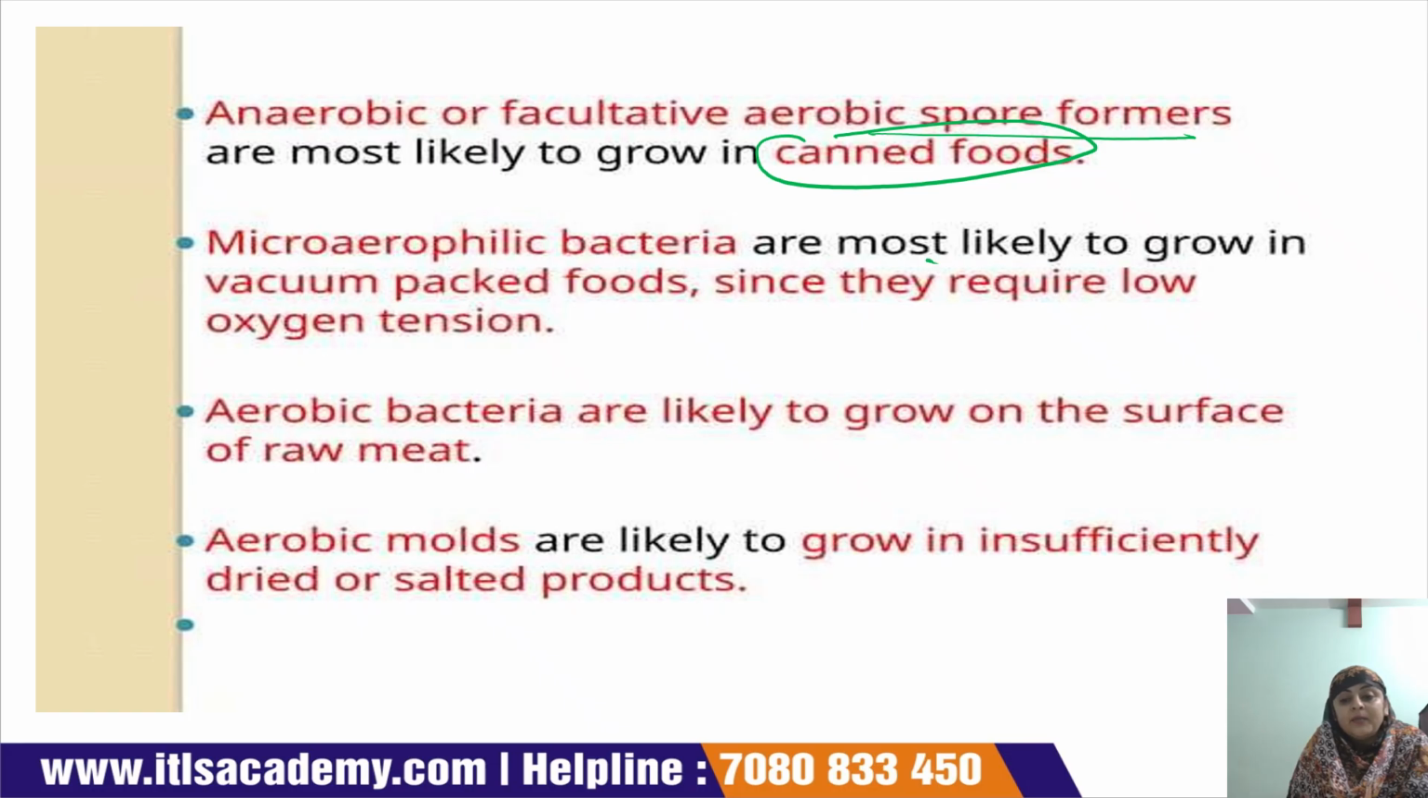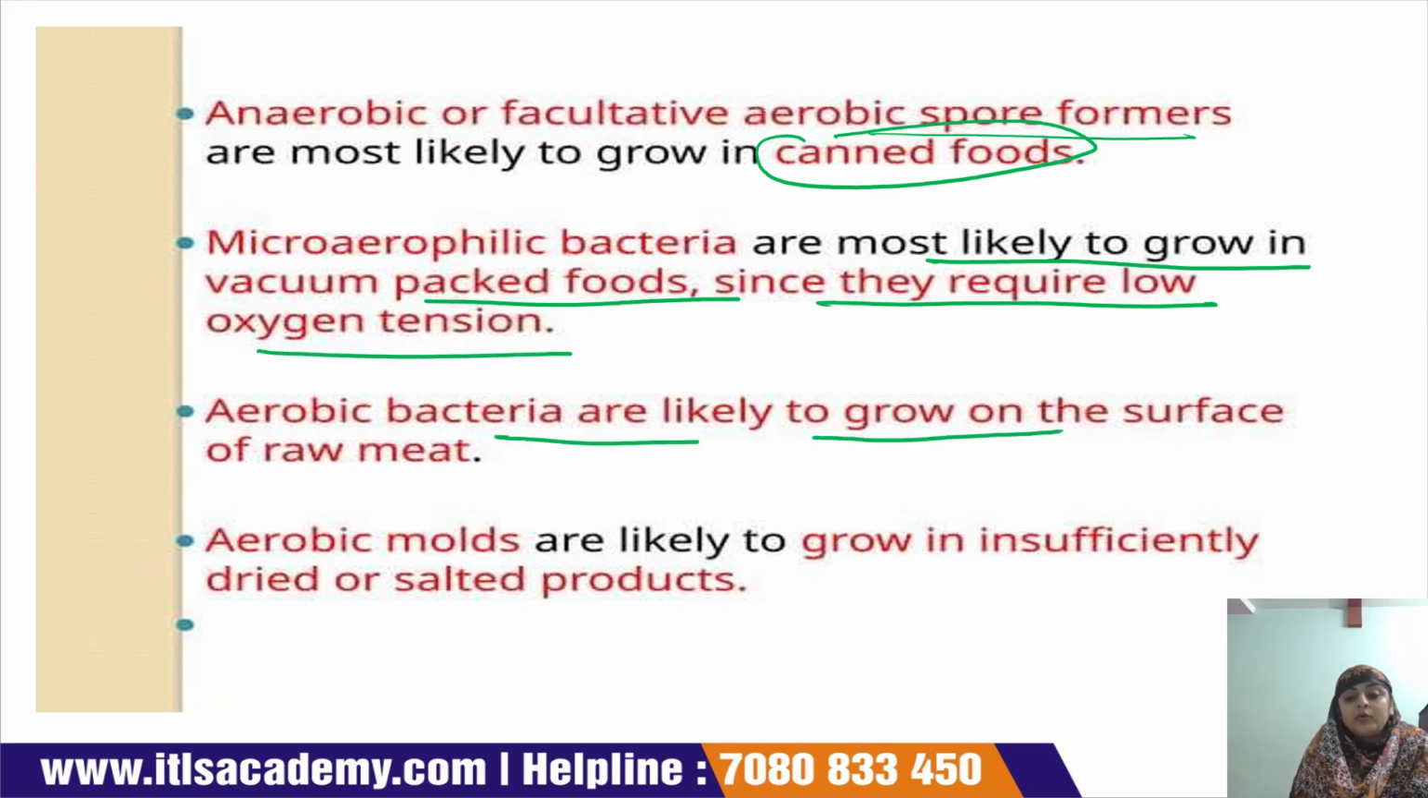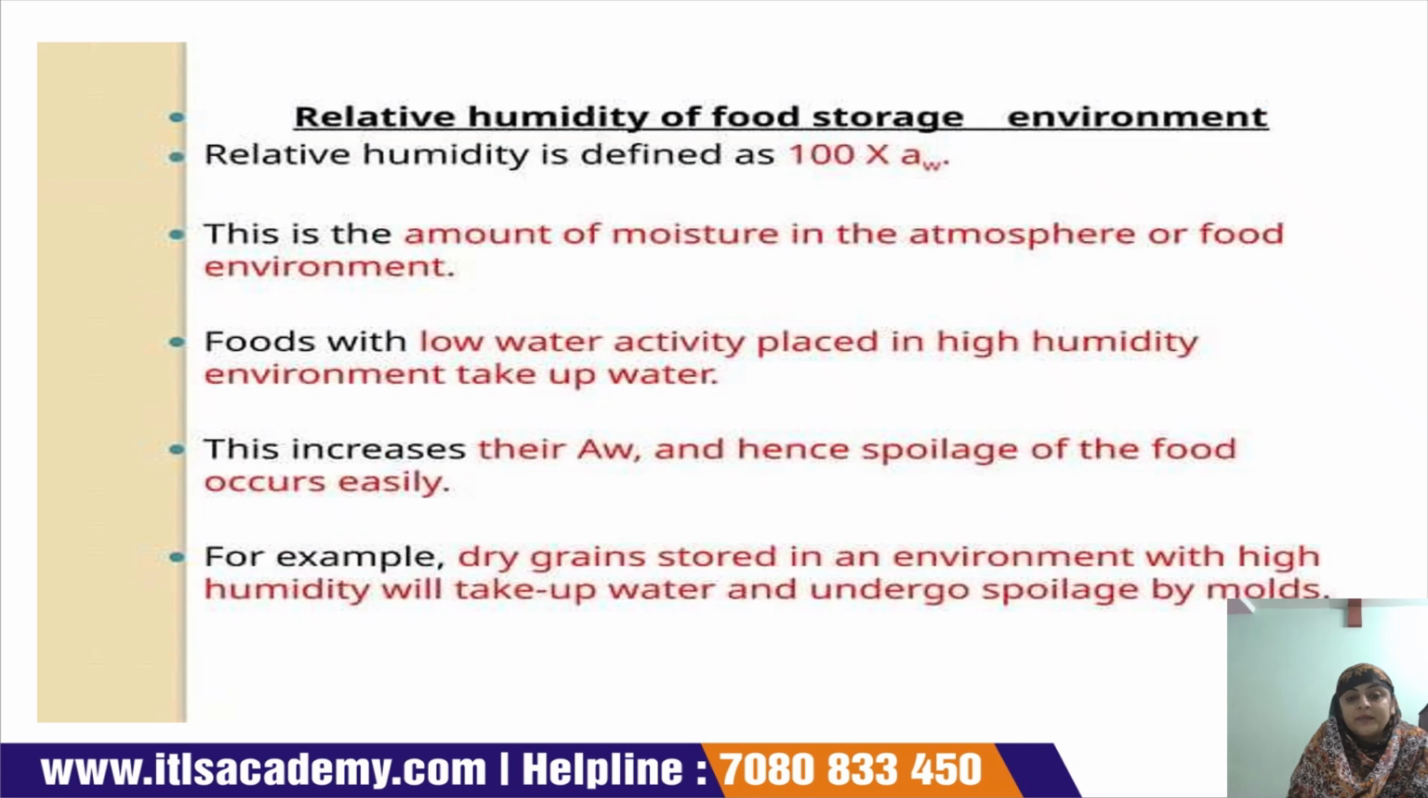Microaerophilic bacteria are most likely to grow in vacuum packed food since they require a low oxygen tension. Aerobic bacteria are likely to grow on the surface of raw meat. Aerobic molds are likely to grow in sufficiently dry or salted products.